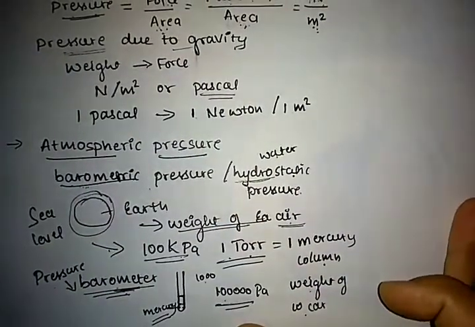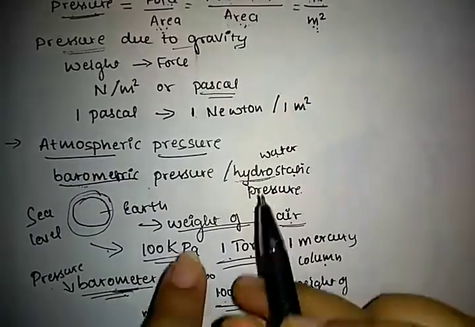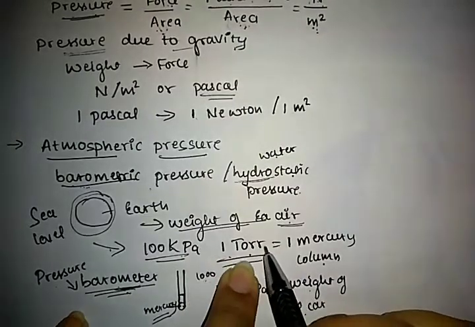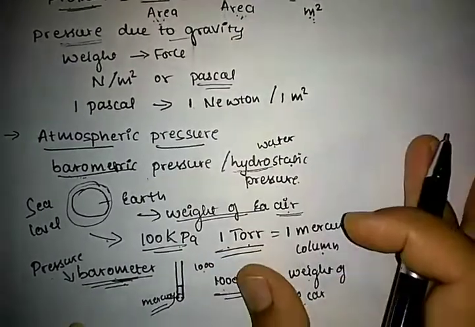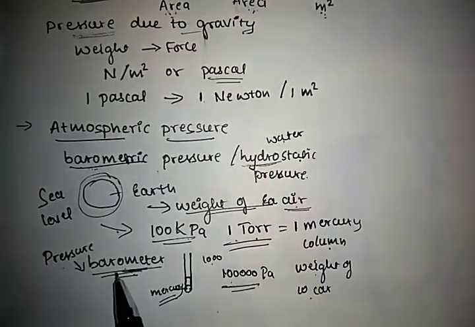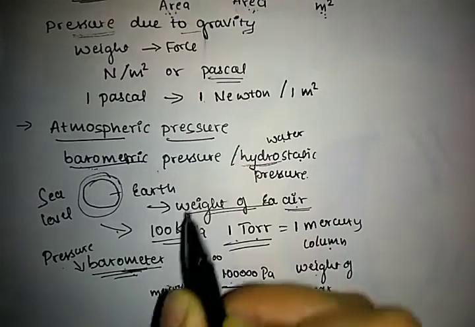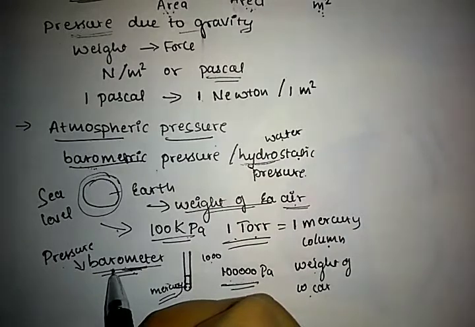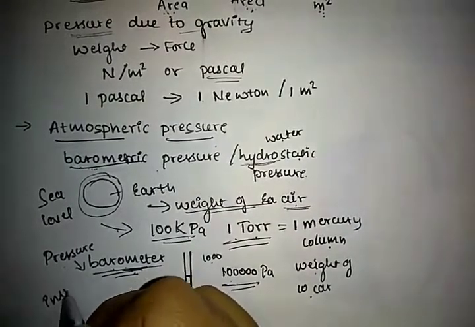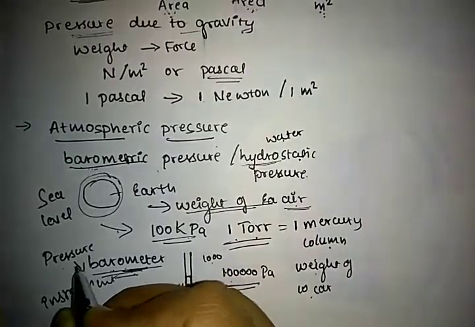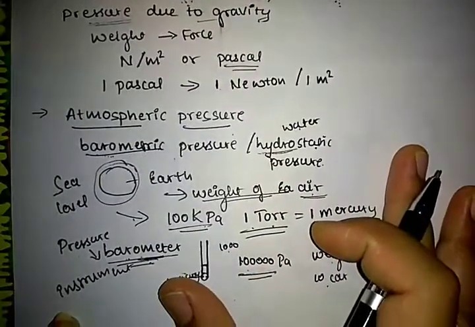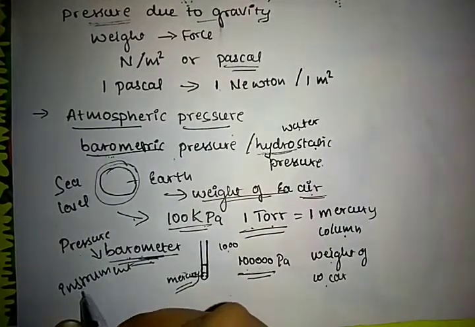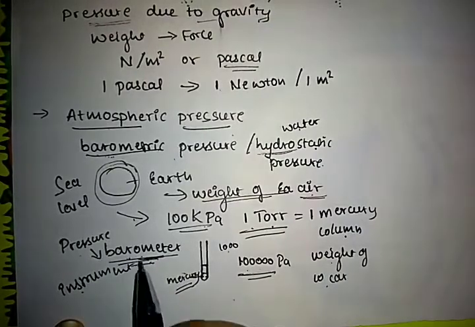What is the value of 1 atmospheric pressure? 1 atmospheric pressure is nothing but 1 torr. 1 torr means it is about 1 mercury column. See, the instrument used to measure pressure is the barometer. Barometer is an instrument used to measure pressure. What is the instrument used to measure temperature? That is the thermometer. The instrument used to measure pressure is the barometer.